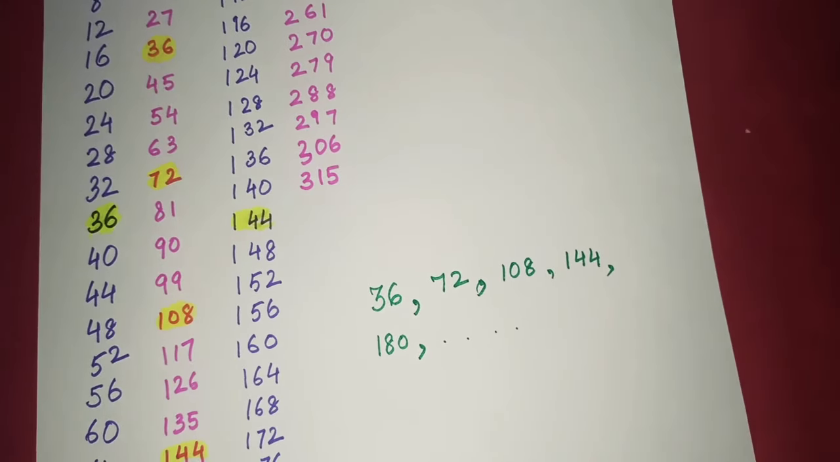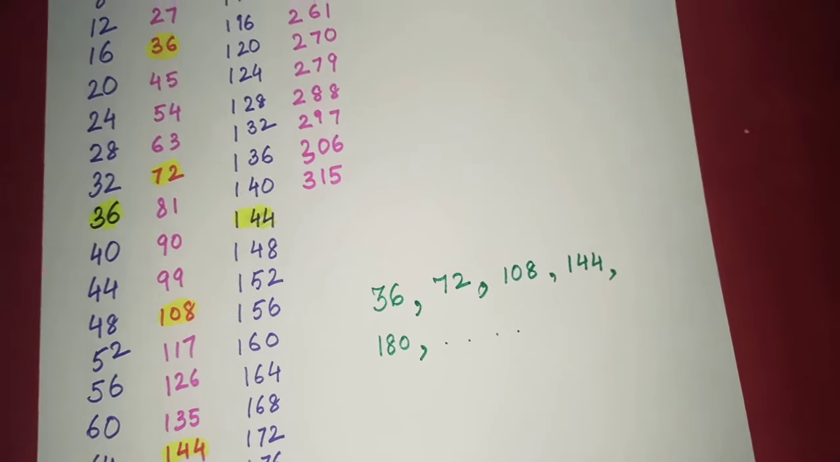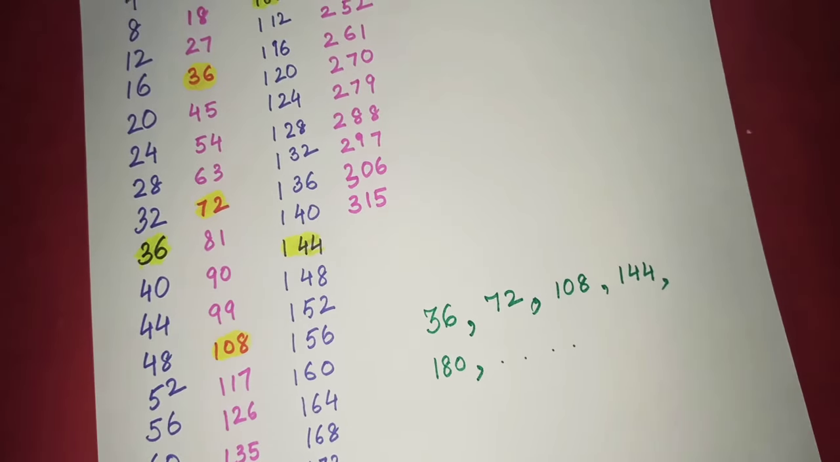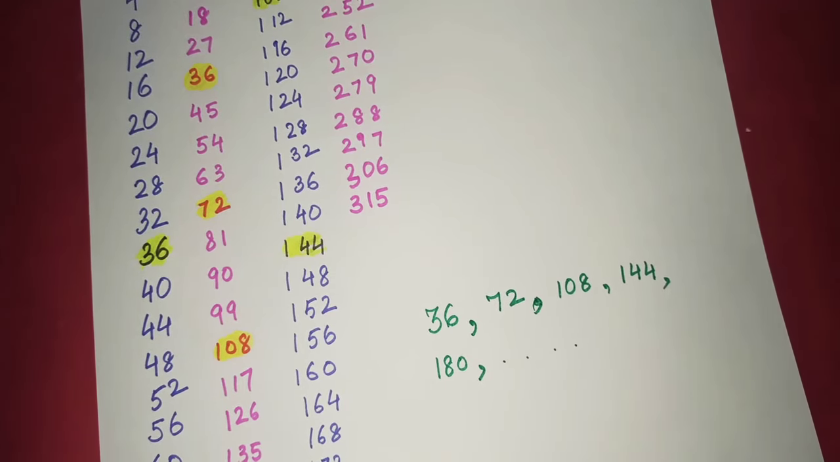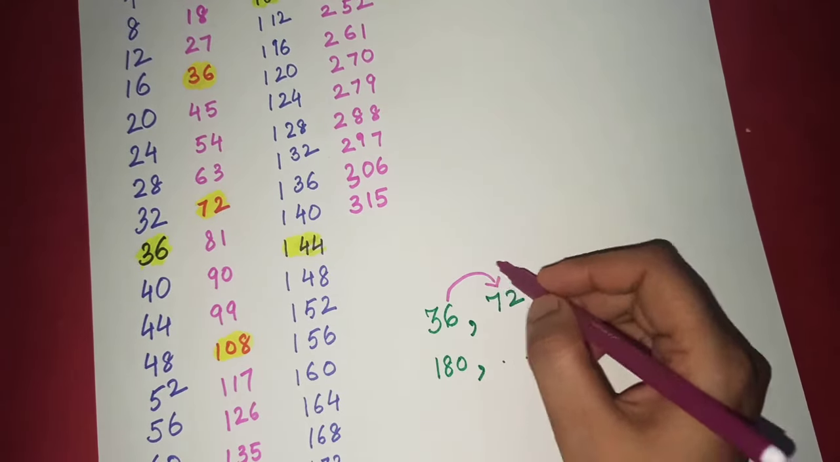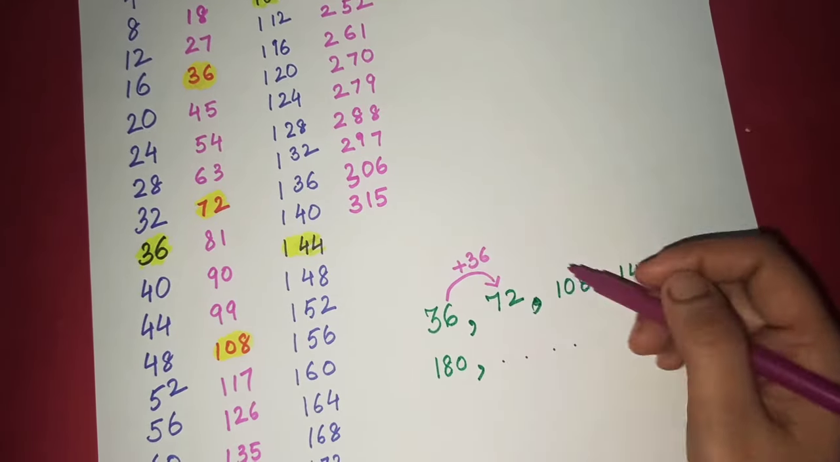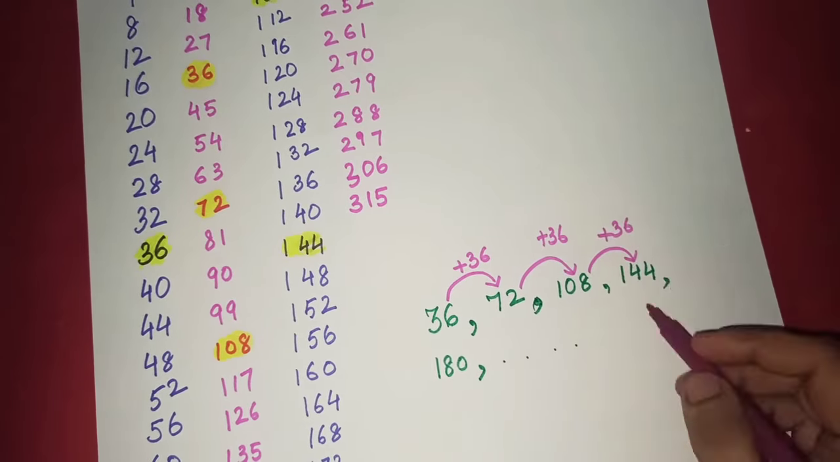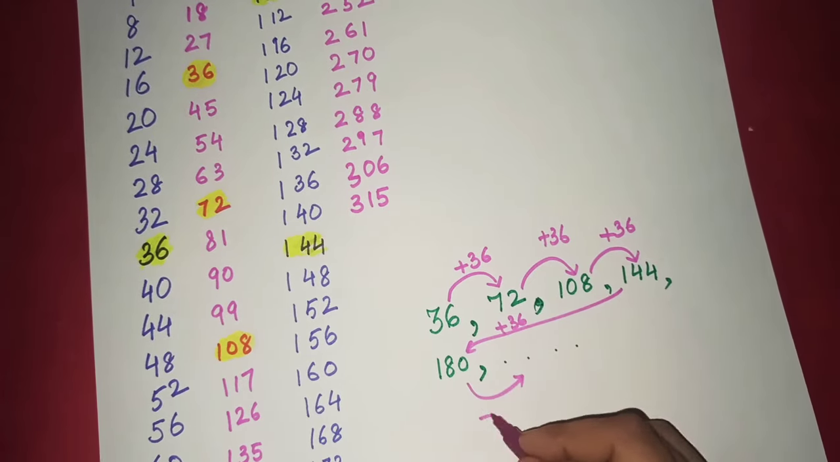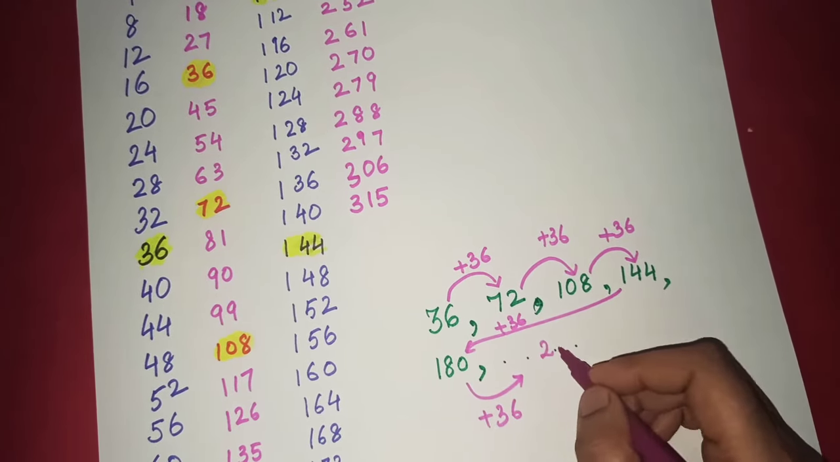Okay, now I want you to look at these numbers and think about them. Can you predict the next number in this series? Just give the video a pause and think about it. Okay, now I'll tell you. If I add 36, I get the next number. So the next number is obtained by adding 36, and it's going to be 216.